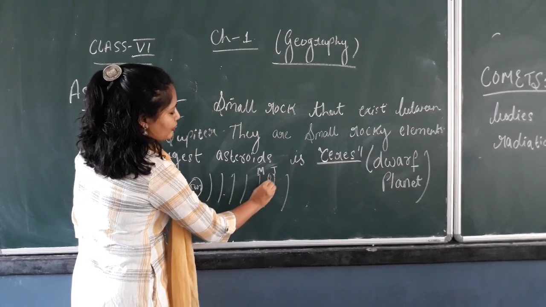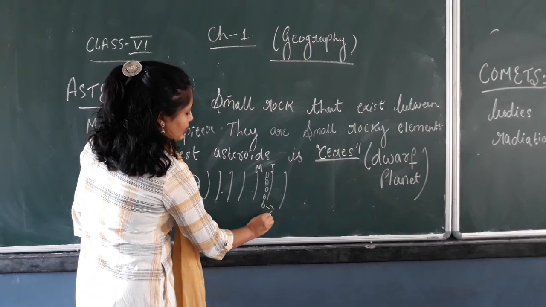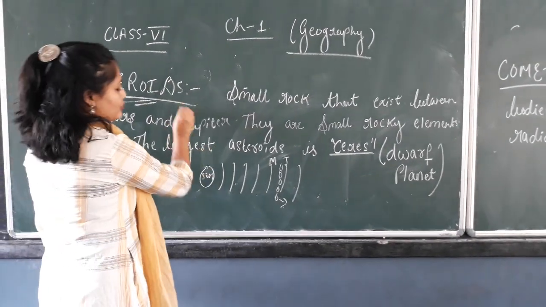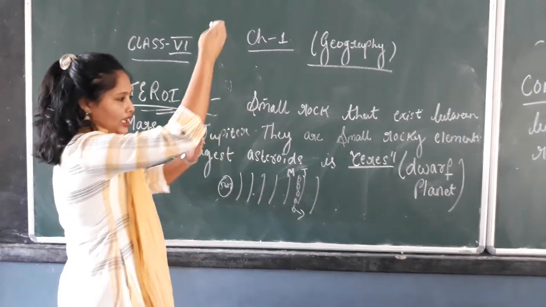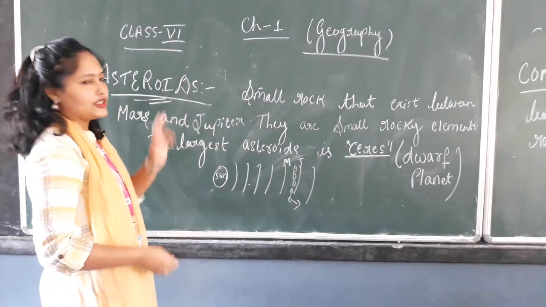Okay, one belt of rock you can see. Small pieces of rock is called, that rock is called what? Asteroids. Or we can say asteroid belt. Why? Because it is in a belt form, it is in a rock form. So that rock is called asteroids.